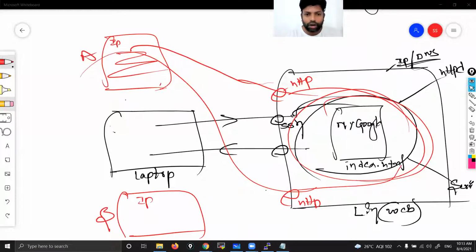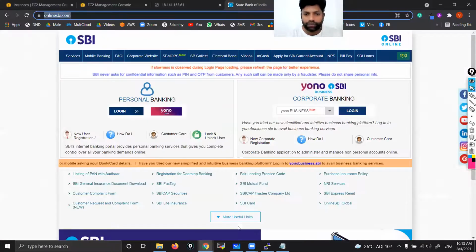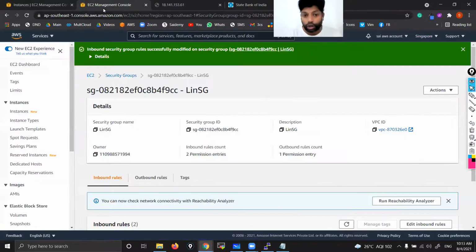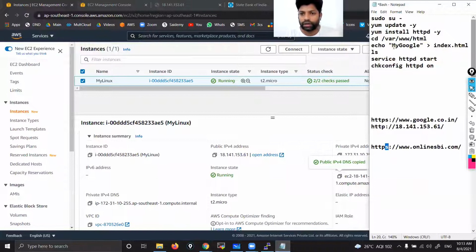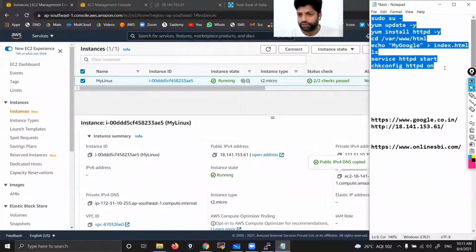So today you will get a recorded video. One video you'll get, then one document on how to access a Linux instance through putty and puttygen. And you'll get one more document related to web server theory and these commands. Okay, in total you'll get 3 documents.